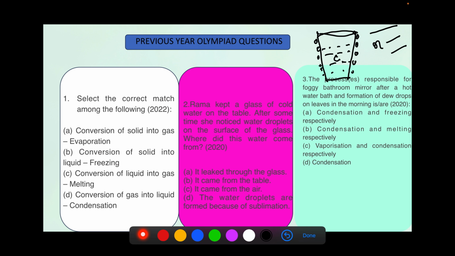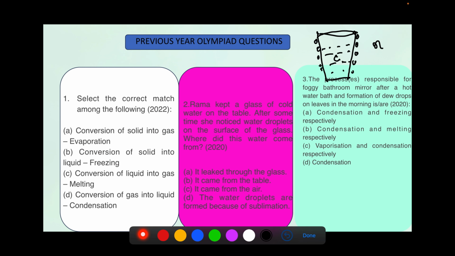So the right option will be option C. It came from the air. Whenever you are solving such questions, my advice would be that you should look at all the options, whether you are practicing them or if you are in the mode of exam. Certain tricks and trivia are there, of course, but if you look at all the options, it will increase your learning and it will certainly enhance your concepts.